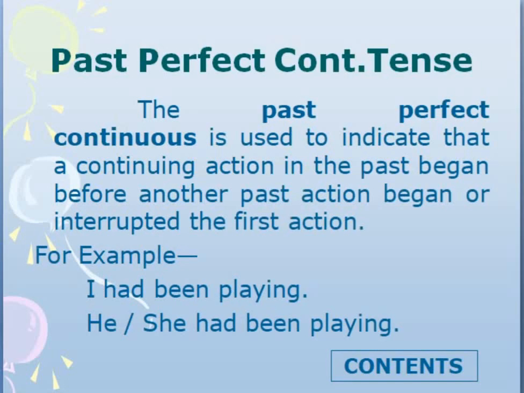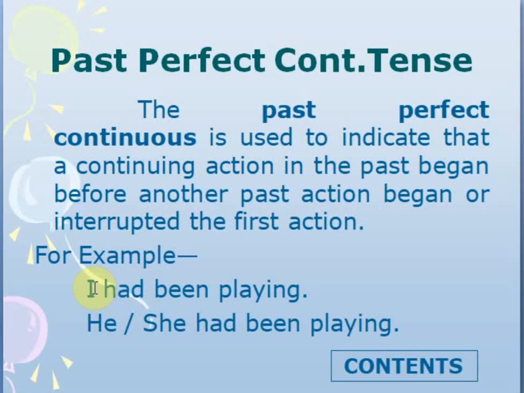Next comes past perfect continuous tense. Again, this perfect continuous tense is the mixture of past perfect and the past continuous tense. Continuous tense, we pick up ing verbs. Perfect, we pick up had, and here again been is added. In all the perfect continuous tenses, we always use been. Now here again the helping verb had is used irrespective of the subject, whether it's a singular or a plural.